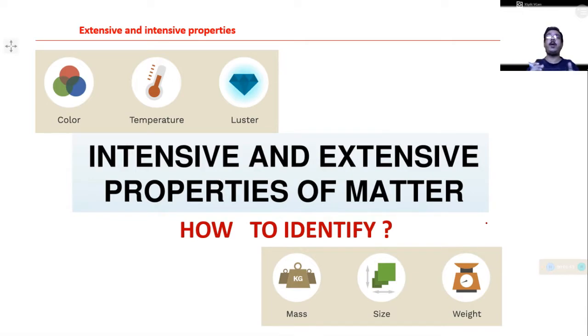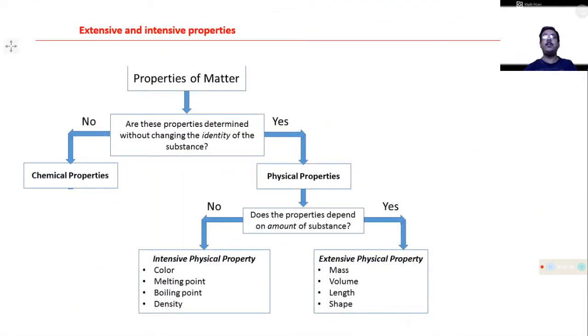are extensive properties. Now, in doing that, first of all, you have to know what the properties of matter are. What are the properties of matter? Now, properties of matter are differentiated into two parts. Either the property depends on the fact that we change the chemical substance into a new one. Can you change the chemical substance into a new one or not?